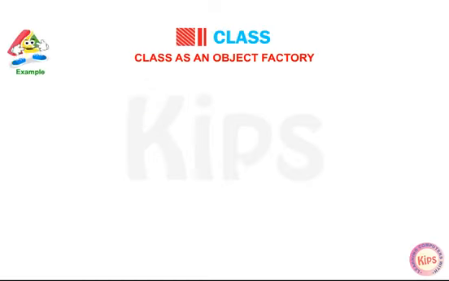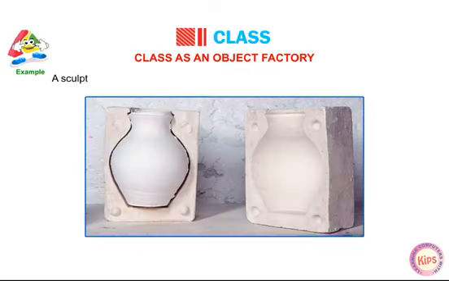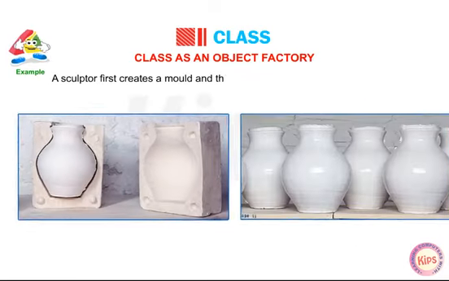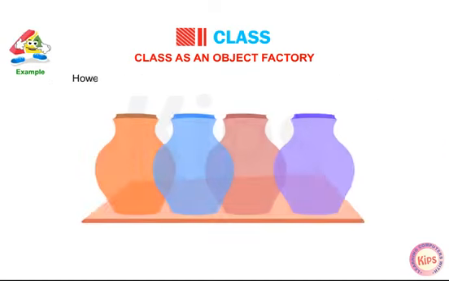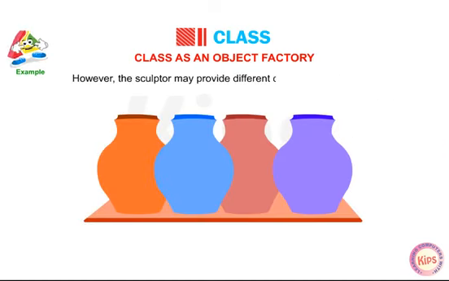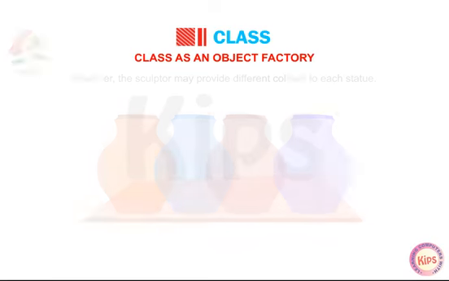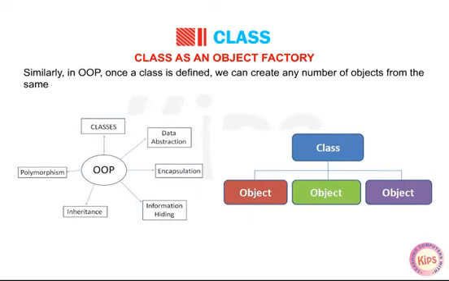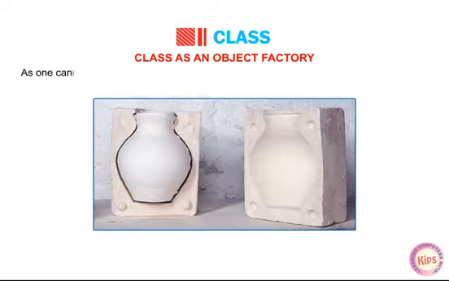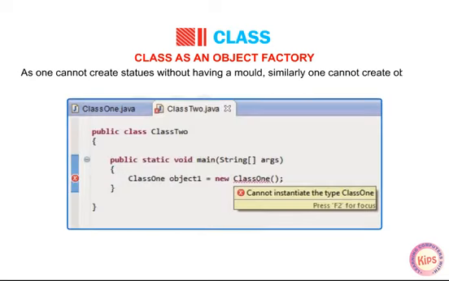Let us understand this through an example. A sculptor first creates a mold and then he uses that mold to create similar statues. However, the sculptor may provide different colors to each statue. Similarly, in OOP, once a class is defined, we can create any number of objects from the same class. As one cannot create statues without having a mold, similarly one cannot create objects without defining a class.